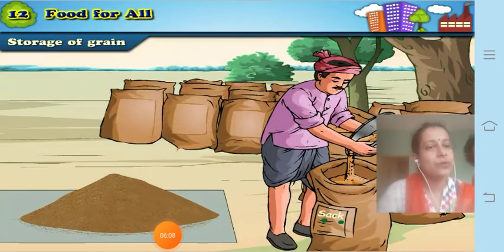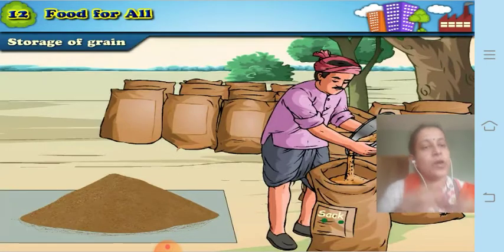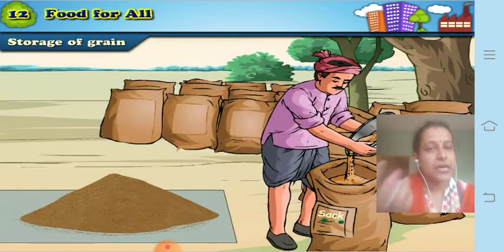Now let us see how the farmer stores the grain. Before storing the grain, there is an important process before they are kept inside the sack or in the storehouses, in the warehouses. What the farmer has to do is that once the grains are harvested and winnowed, they have to dry them in the sun. Now, why is the drying important?